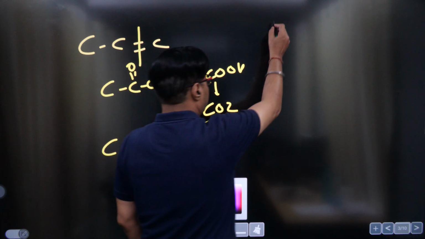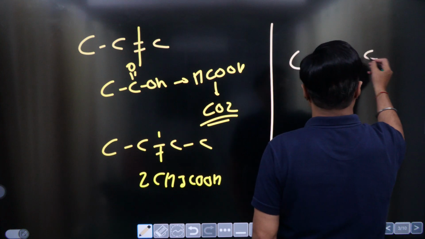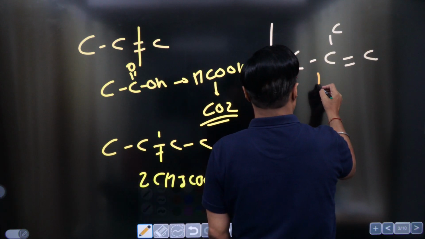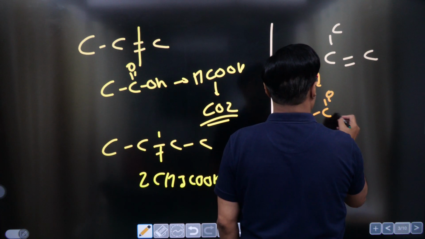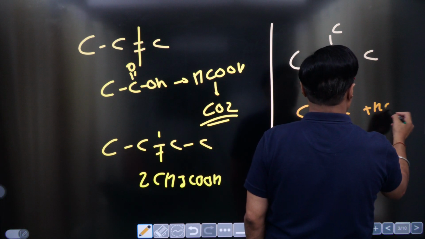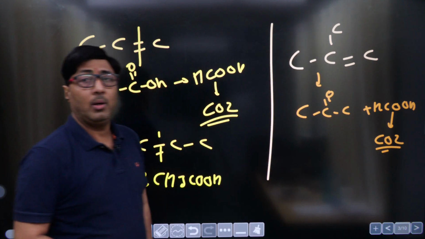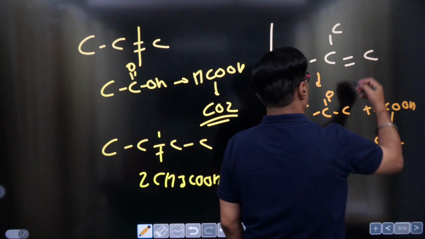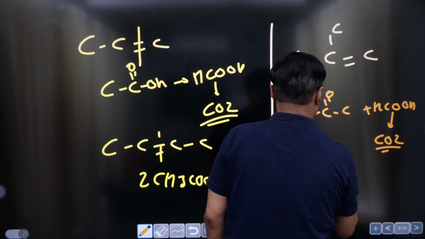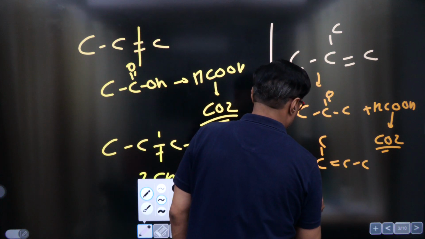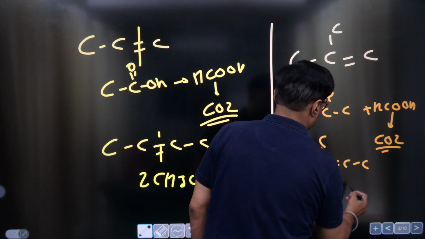And if the compound is like this, this will generate a compound which can be C double bond O, and this will get converted into COOH, which will get converted into CO2. And of course, if I put one more carbon, suppose this is like this, in this case we are going to get a ketone plus acid.